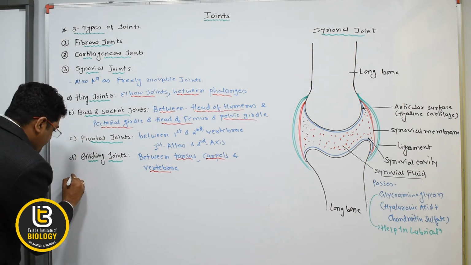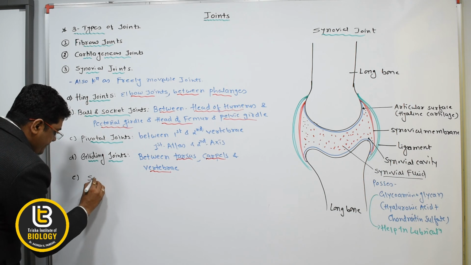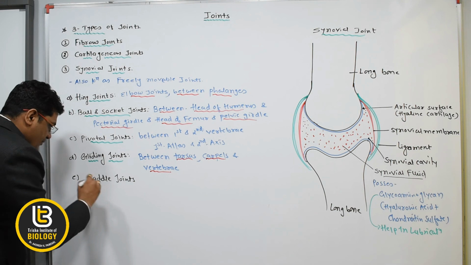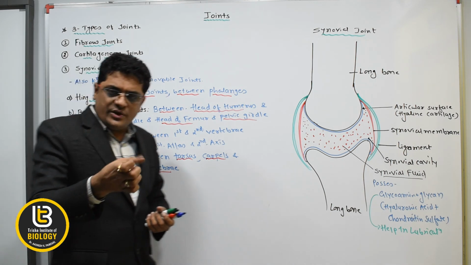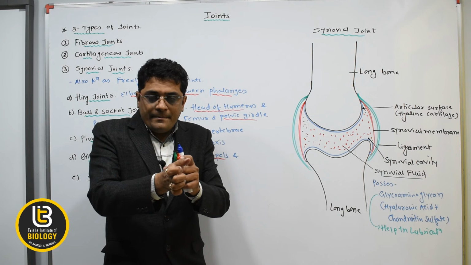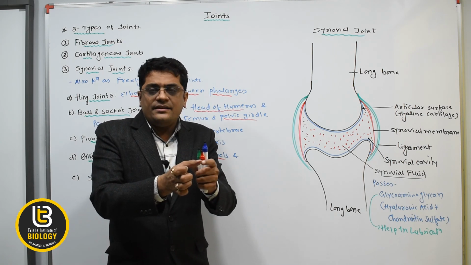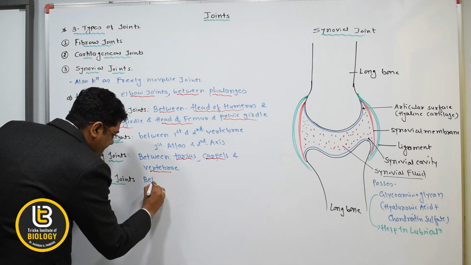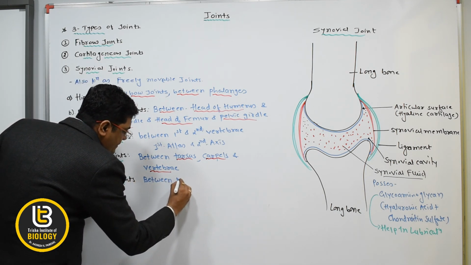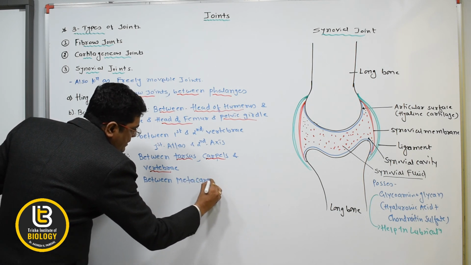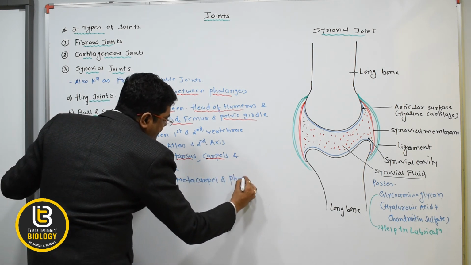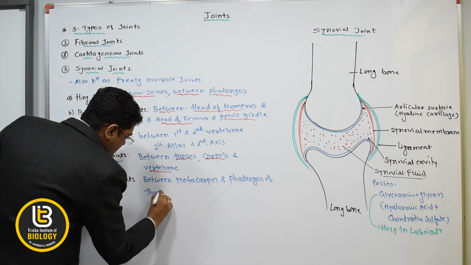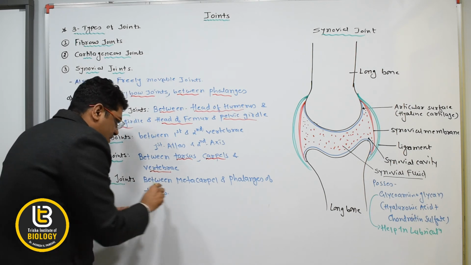Then the fifth is the saddle joint. So where is the saddle joint present? Beta, the saddle joint is present between the metacarpals and the phalanges of the thumb. So it is between metacarpals and phalanges of the thumb. Where is it, beta?